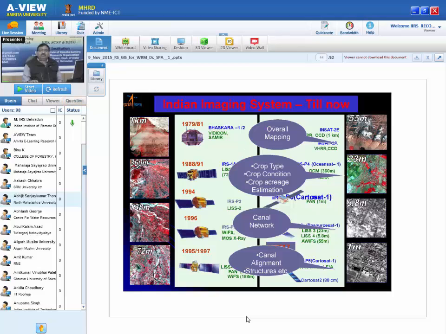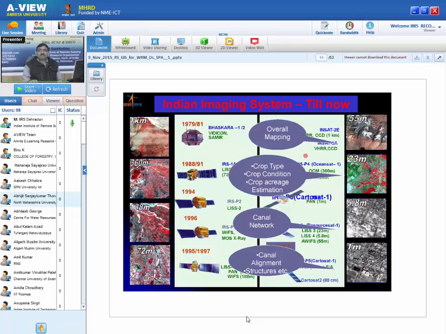So in a nutshell, if you want to do an irrigation command overall mapping, then probably AWiFS data is good with 56 meter resolution. But if you want to assess the crop type, crop condition, crop acreage estimation, then 23.5 meter data is very good. If you want to do the canal networking and field level information, then 5.8 meter data is good. But if you want to look for canal alignment and structural information, then 1 meter data is good.